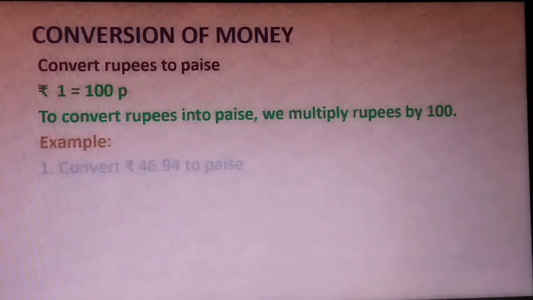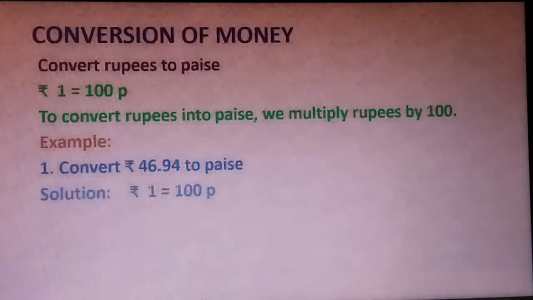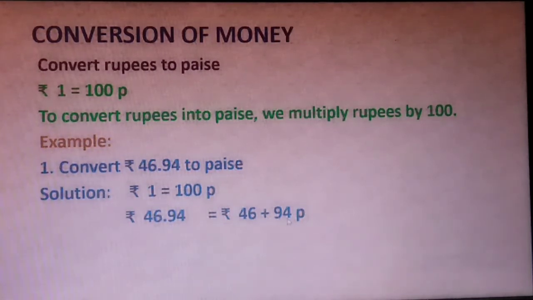For example, just look at this question. If we want to convert rupees 46.94 to paise, what will we do? We will just use this formula, rupee 1 is equal to 100 paise. We will write 46.94 is equal to rupees 46 plus 94 paise. So we have to convert only rupees 46 because 94 is already in paise.